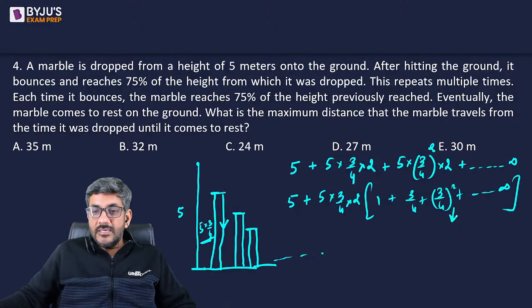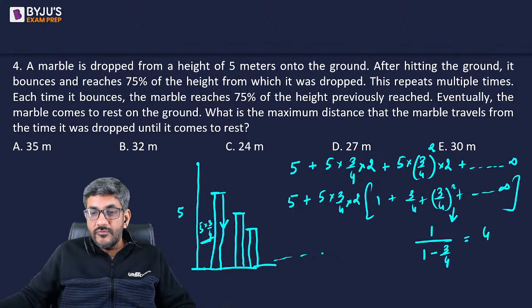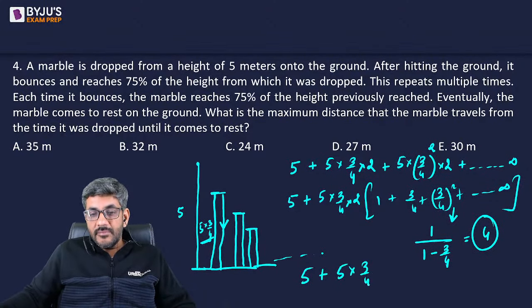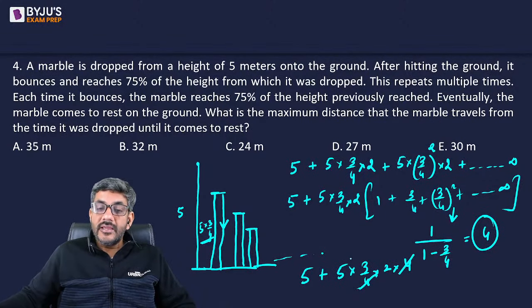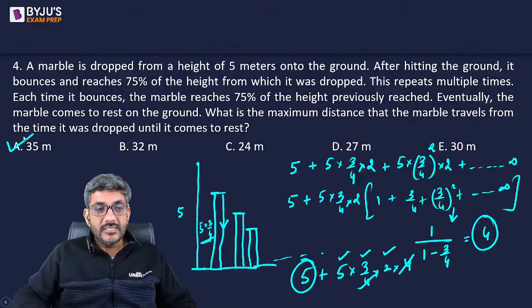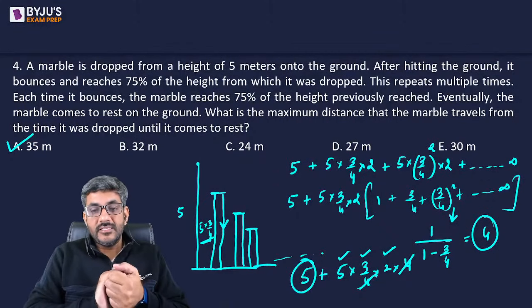It is an infinite GP जिसका फॉर्मूला होता है A upon 1 minus R. So 1 upon 1 minus 3 by 4 is 1 upon 1 by 4, which is equal to 4. So this bracket gives me 4. So my final answer is 5 plus 5 into 3 by 4 into 2 into 4. 4 और 4 cancel out हो जाएंगे. 5 3 जा 15, 2 जा 30. 30 plus 5, 35 is the correct answer for us. That is option A. 35 meters is the final answer.